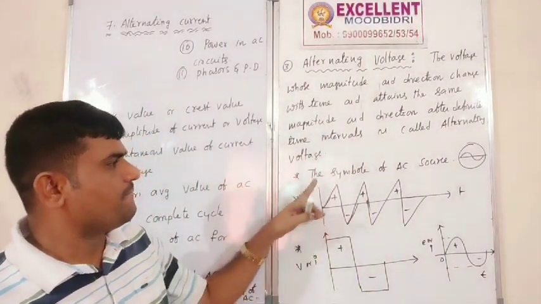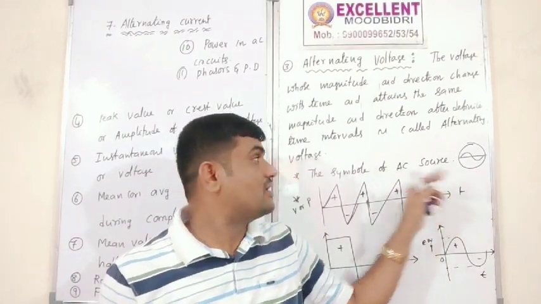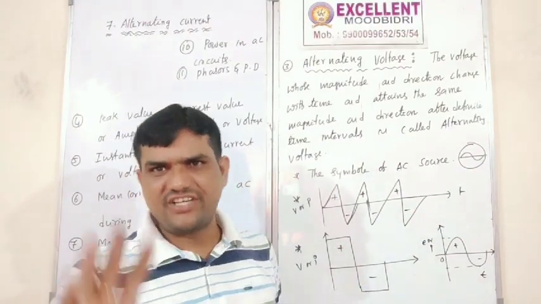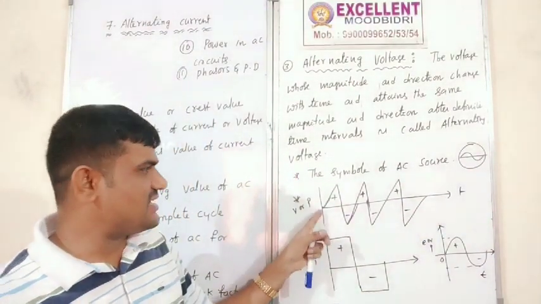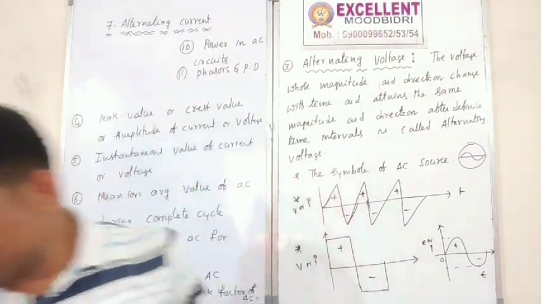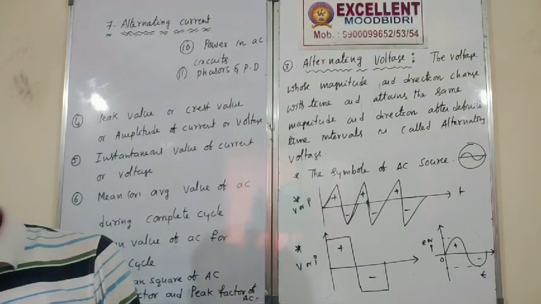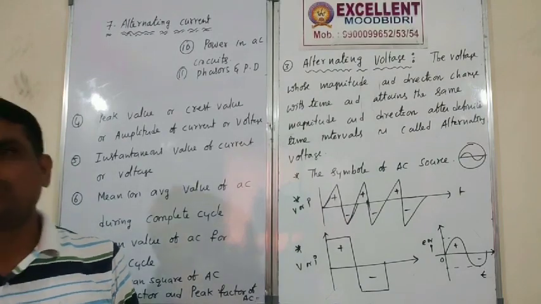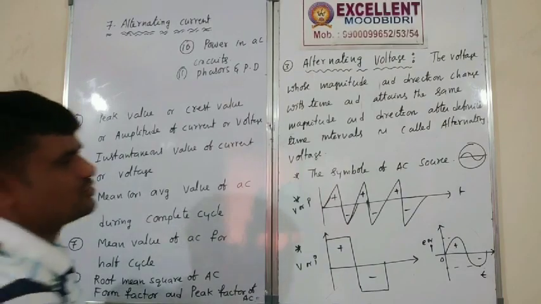Similarly, the symbol of AC source is this one. Generally, alternating current we can represent like that only. So this is the triangular alternating current shape.